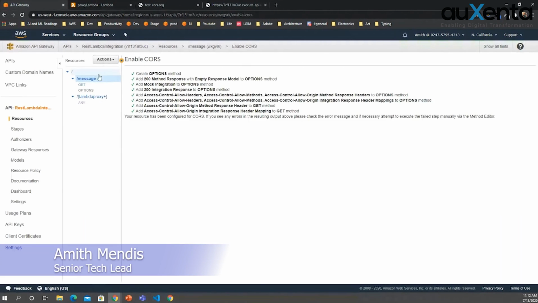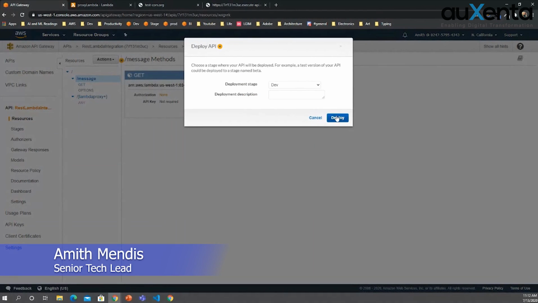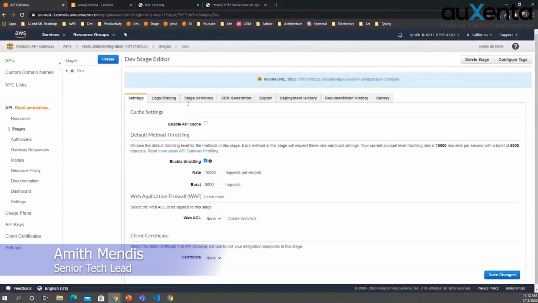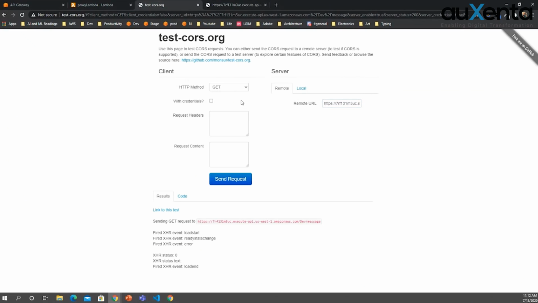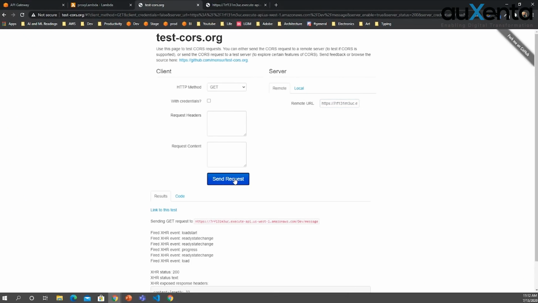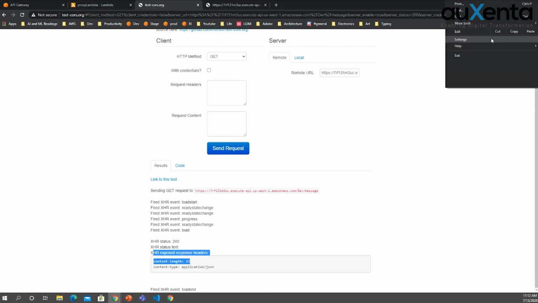When you change this, you will have to redeploy it, because the current deployment does not have CORS enabled. Therefore, you will have to redeploy it and access it again. Now we are accessing the same API. Now you can see the response came with status 200, and it has content length and everything, and you don't get any errors.